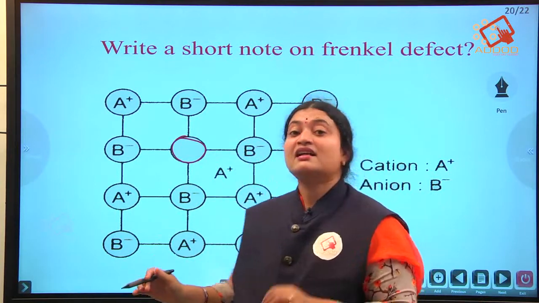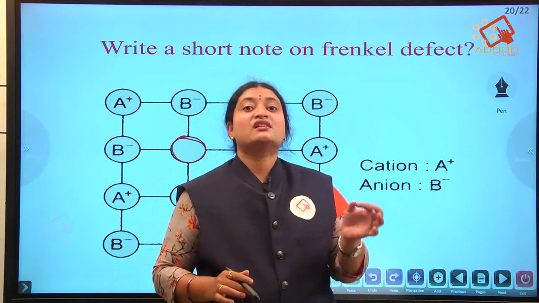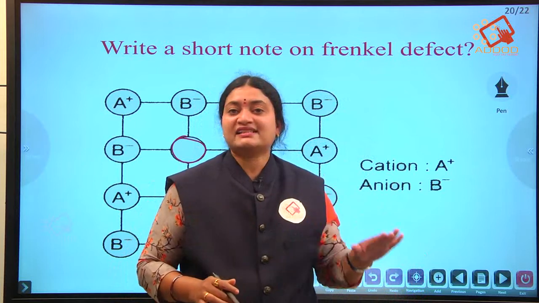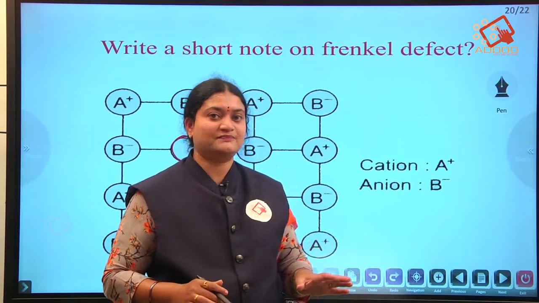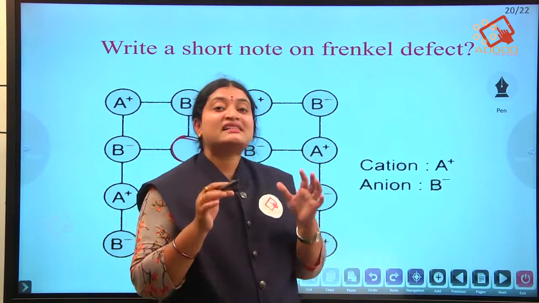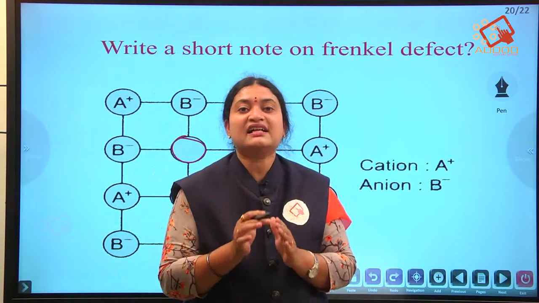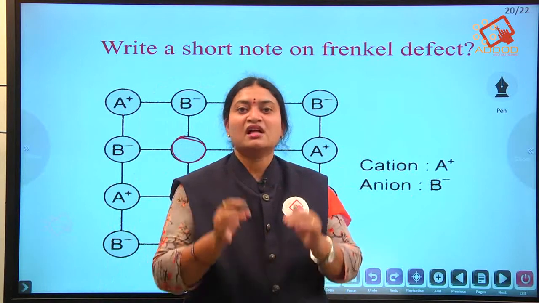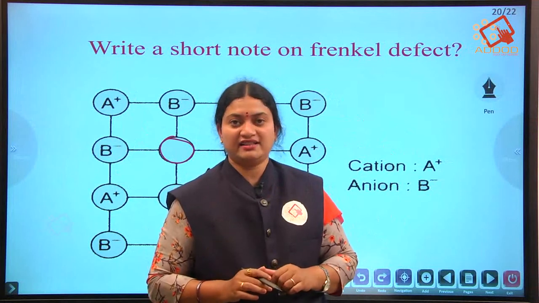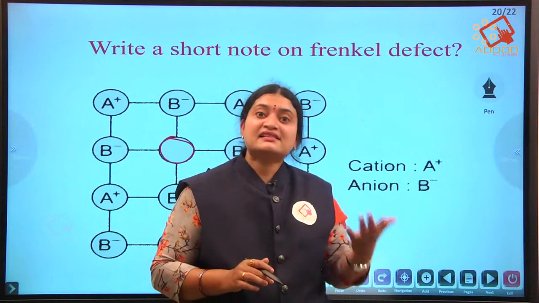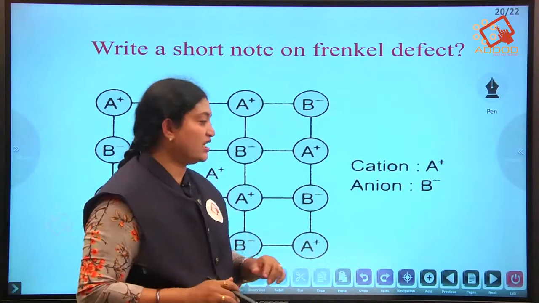Here the ions are missing from their place, not from the crystal. Therefore the density doesn't change in the Frenkel defect. Also, this can be seen in those ions in which there is a difference in the size of the ions: one ion is small and one ion is large. In those cases only we can find this Frenkel defect. And this is given by the ionic solids which have low coordination number.